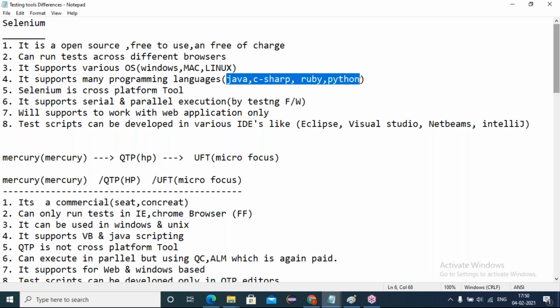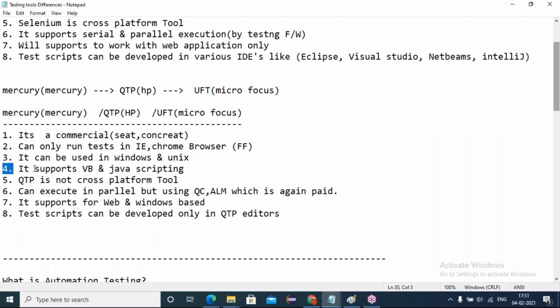These languages are also supported, but these are the 4 other core language bindings. Here, many language bindings are supported, and you can use any of the languages based on the client requirement. You must be aware of the OOPS concepts with respect to language bindings, and we can develop your Selenium automation scripts. Free. Many language bindings are supported in Selenium, but in QTP very few, only VB scripting and Java scripting.